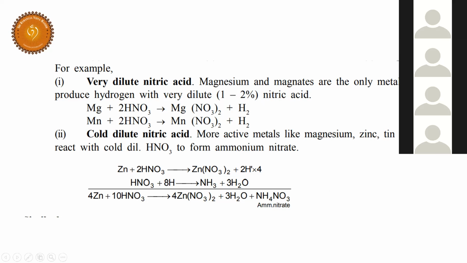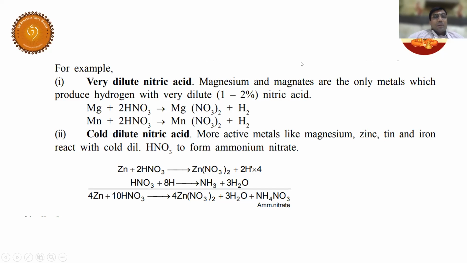Because magnesium is more reactive than hydrogen, so it's displacing hydrogen. You are right, but I want a better understanding, a refined understanding. Okay, I'll explain. Listen. Sir, it is more electropositive than hydrogen.